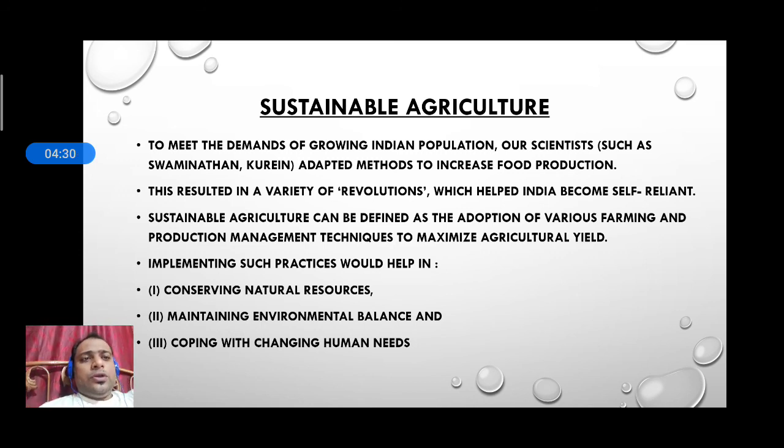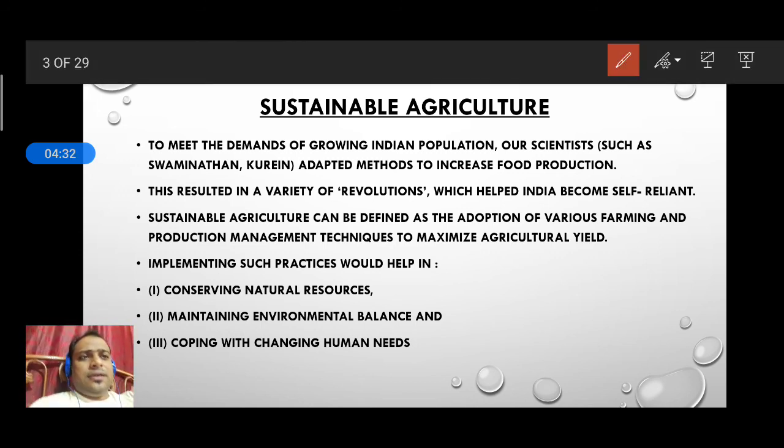The first scientist I want to discuss is MS Swaminathan. He gave the idea of the green revolution. Another scientist worked on milk production. They adapted methods to increase food production. We have very little space for food; we don't have enough fertile land to grow food.